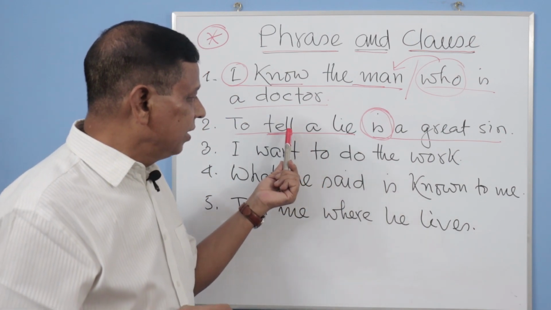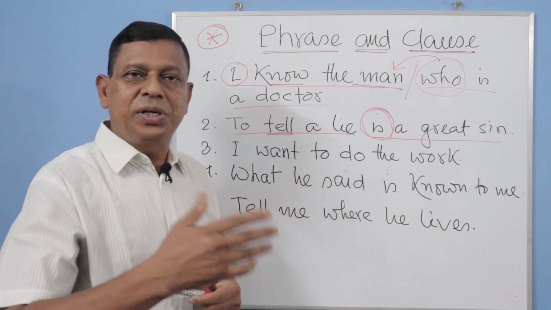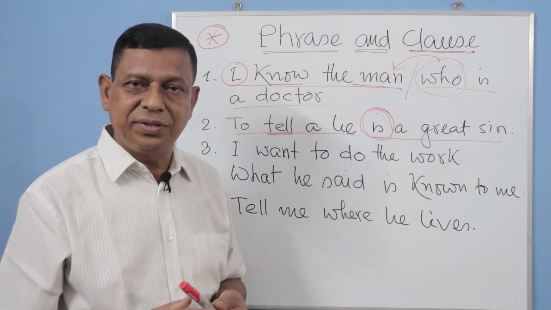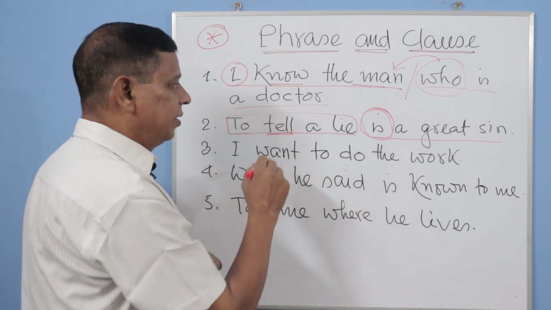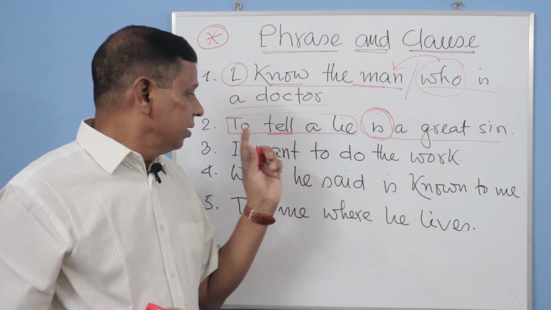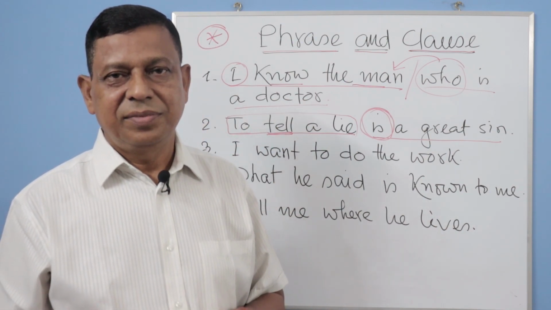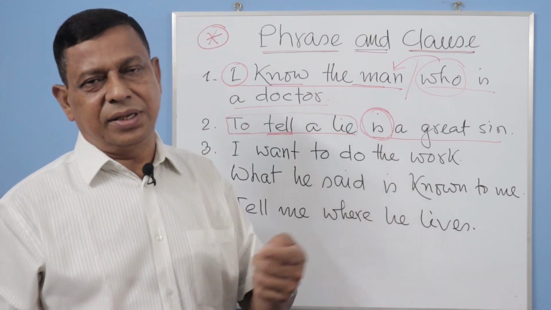This part is an infinitive phrase, to tell a lie. To tell is an infinitive, to tell a lie is an infinitive phrase. So this is not a sentence. So obviously number 2 is only one sentence. What is a great sin? To tell a lie is a great sin.